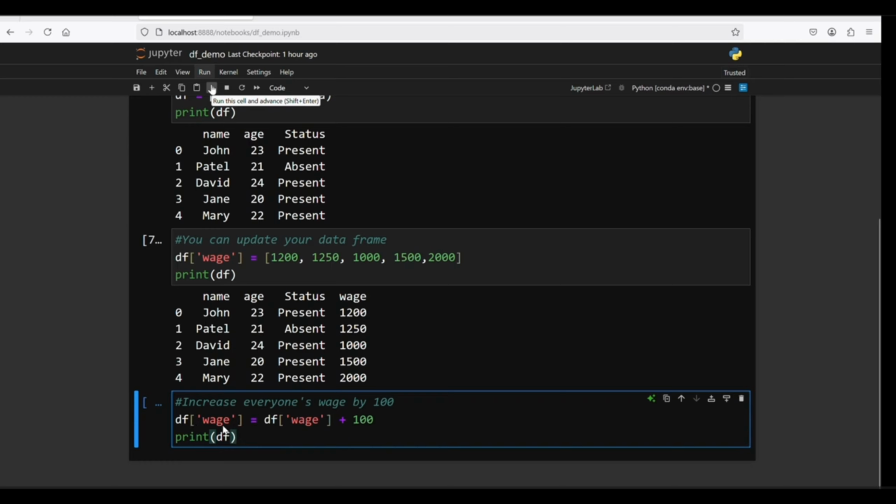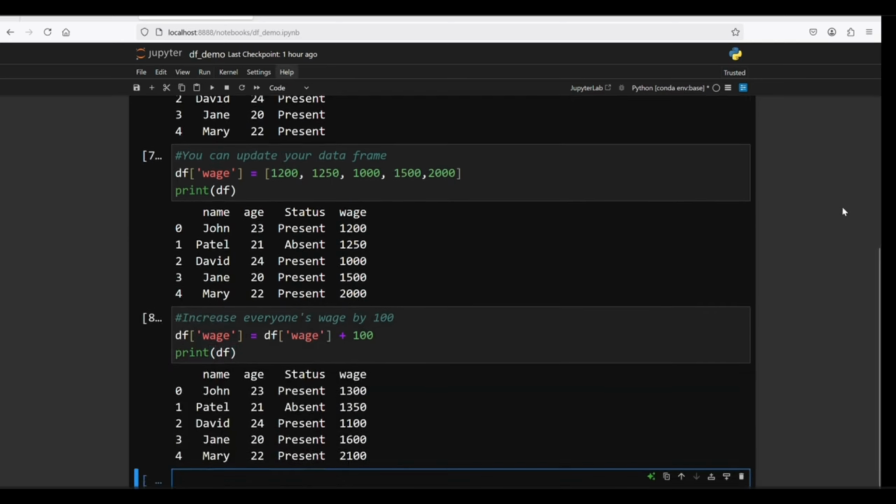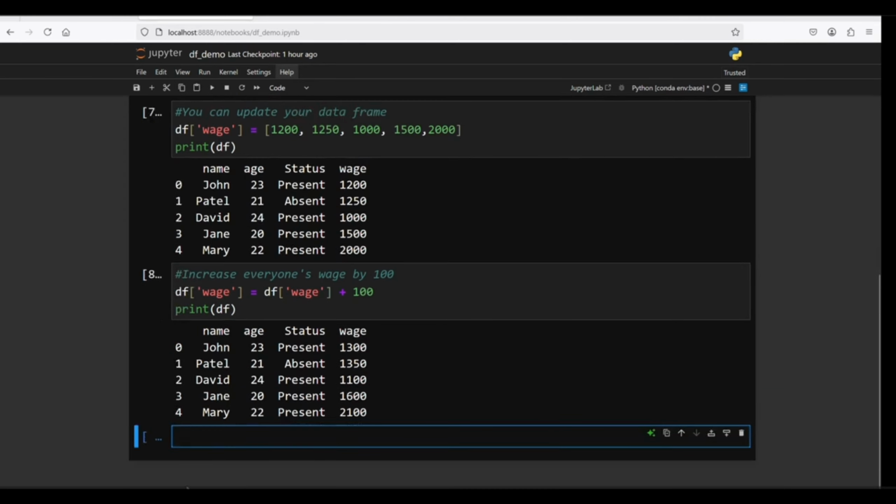The column name is wage, and I want this wage column to increment. This is a float value. We add 100 to that. Then we print the new data frame with the incremented wage. As you can see, here we had 1,200, it has come to 1,300, and there we have 1,250, it has come to 1,350. So 100 has been added across the board.